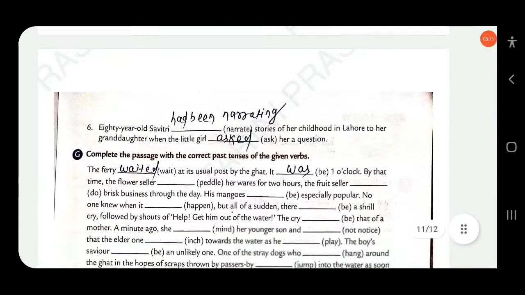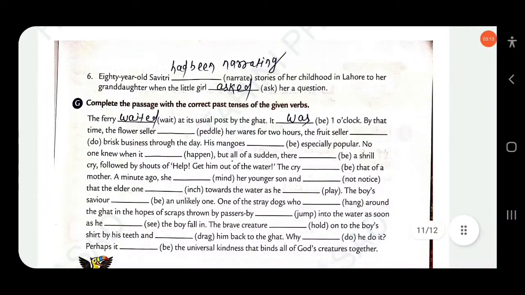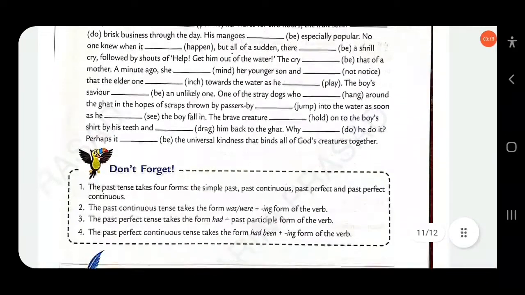Then next, complete the passage with the correct past tense of the given verbs. Here is the answer.